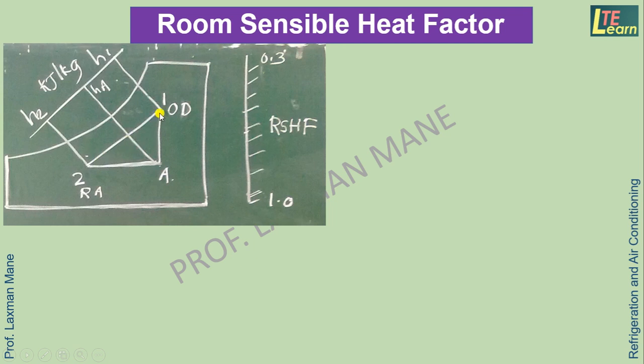Now in this process, the temperature of the air is reduced from 1 to 2, meaning this is a process of cooling, and the specific humidity of the outside air which is coming inside is also reduced. So this is a cooling and dehumidification process. During this process, the amount of heat removed from the air is nothing but the total heat, which is the line 1 to 2.